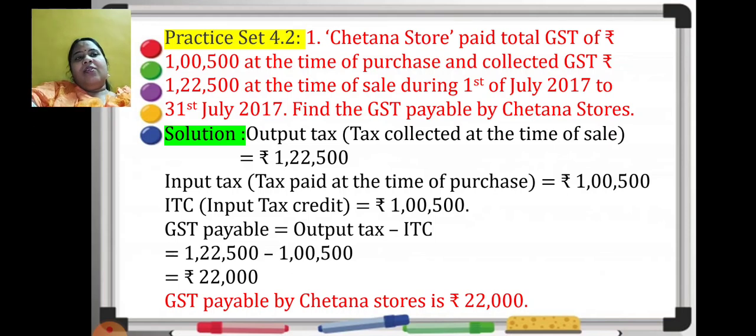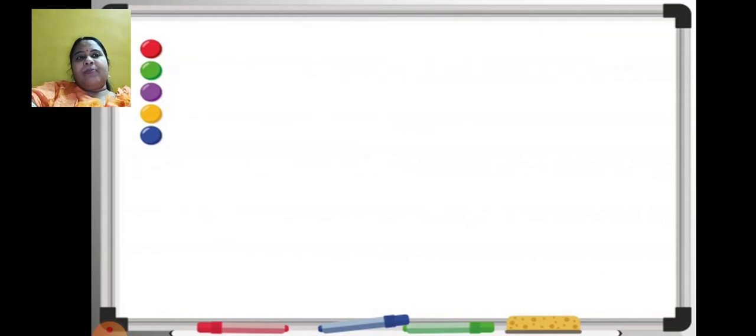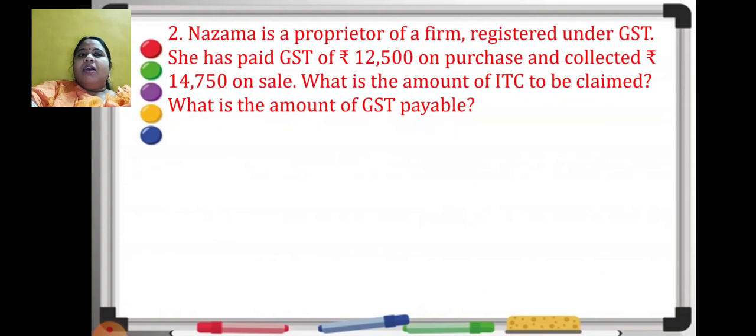Okay. Now let us move to one more question of this practice set. Nazma is a proprietor of a firm registered under GST. She has paid GST of 12,500 on purchase. Okay. Paid GST on purchase. So what is this? Input tax. Collected 14,750 on sale. So what is this? Output tax. I hope you understood. Paid means input tax. Collected means output tax.